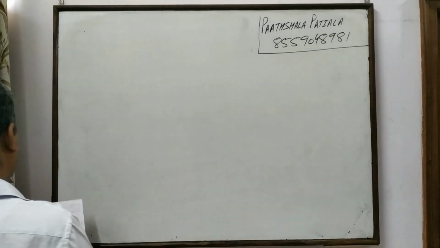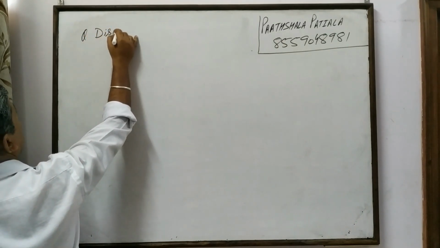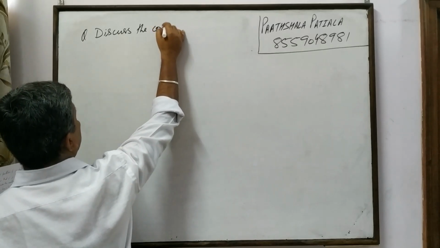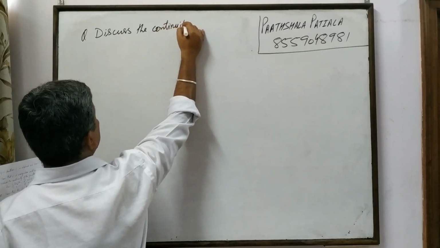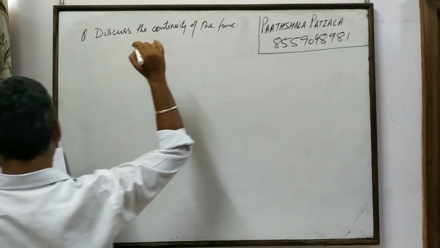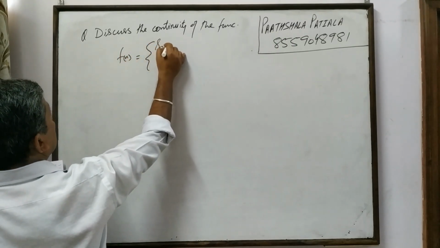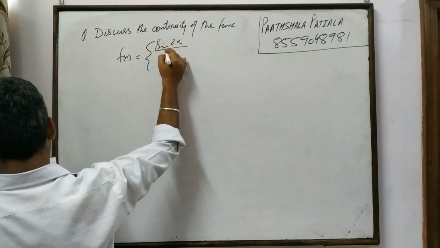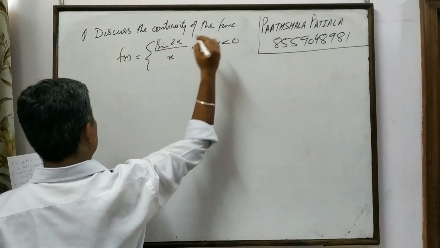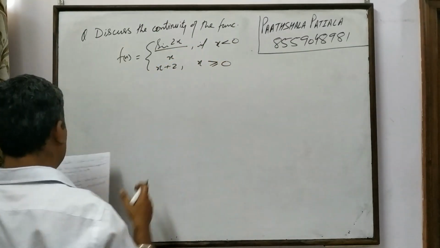that says, discuss the continuity of the function f of x is equal to sine 2x upon x if x is less than 0 and x plus 2 if x is greater than or equal to 0.